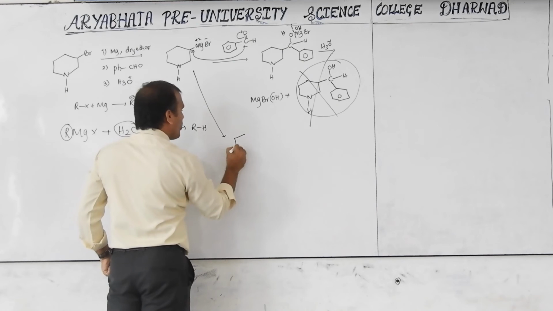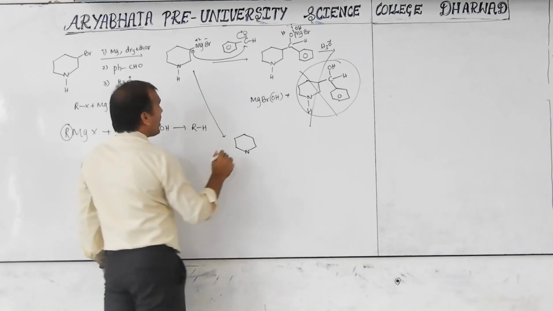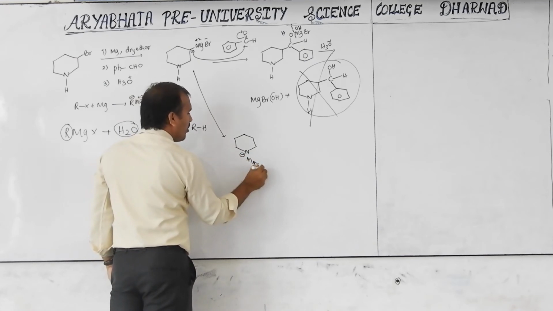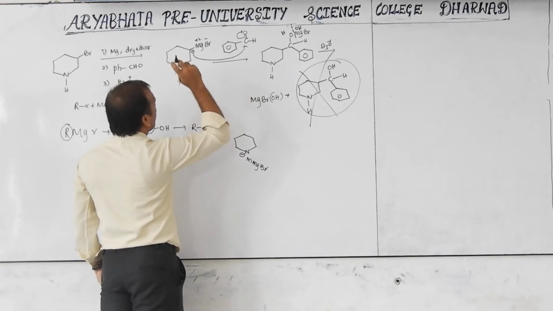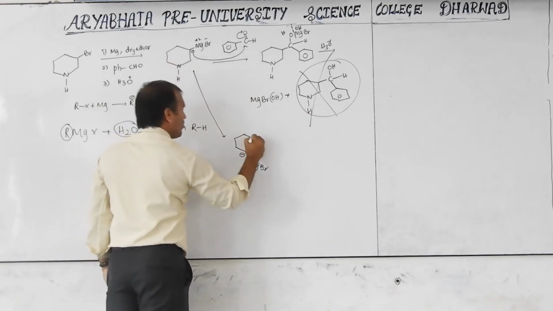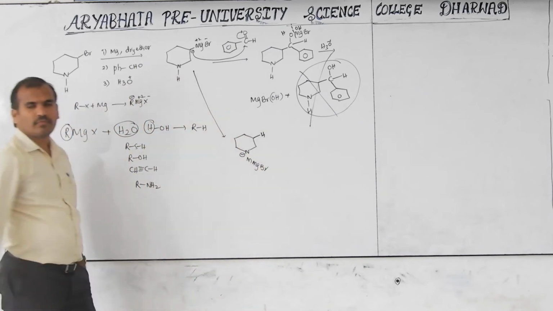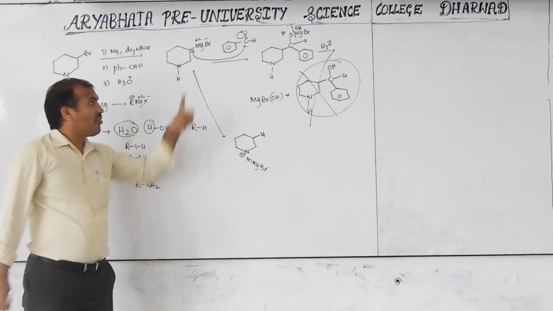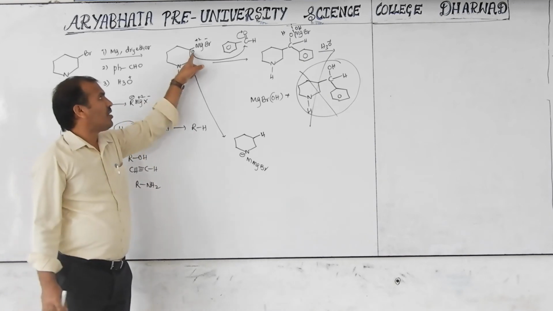The formed product is, here again, the minus part with MgBr, and this H is added here. Further reaction with the aldehyde is not possible, because whatever hydrogen is there has been used.